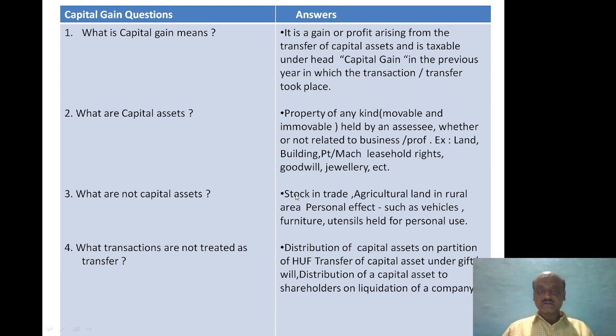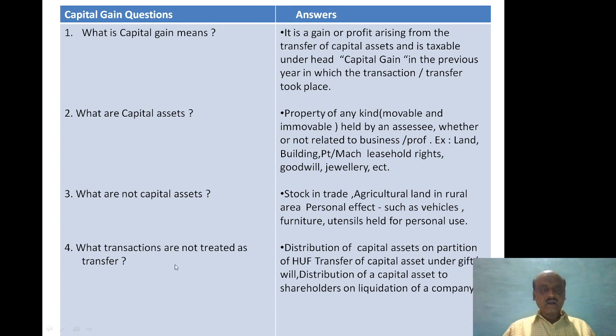Some assets are not treated as capital assets. Such assets are stock in trade, agriculture land in rural area, personal effects such as vehicle, furniture, utensils held for personal purpose. If you are owning a vehicle for personal purpose and furniture for personal purpose, these are not treated as capital assets and will not be considered in computing capital gain.